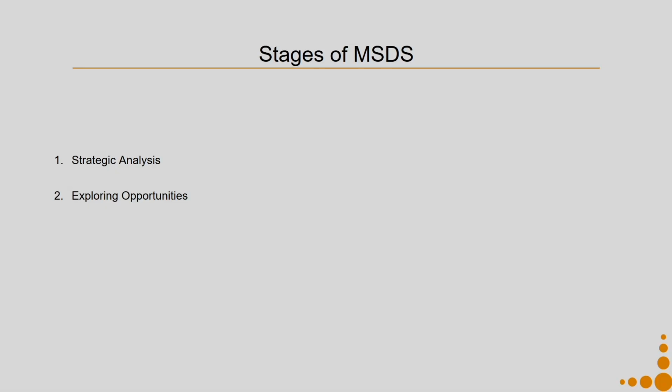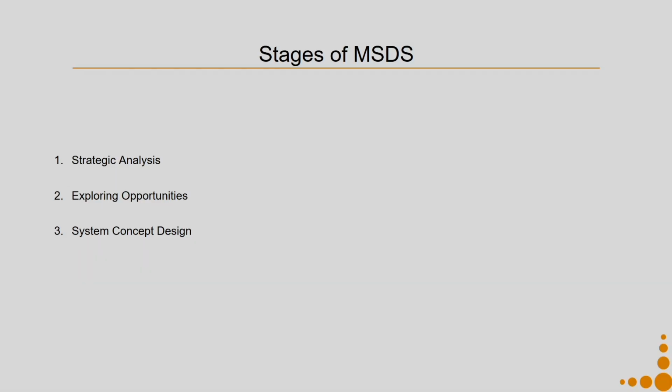Once we are done with exploring opportunities, we get into design of the system concepts. How do we do that? We cluster some of the ideas that we have generated in the exploration phase and we build them up into system concepts. We might come up with more than one system concept. Then we do an assessment of all those system concepts in terms of the degree of sustainability that they offer on all the three dimensions, as well as their feasibility in terms of technology, time frame or resources available.